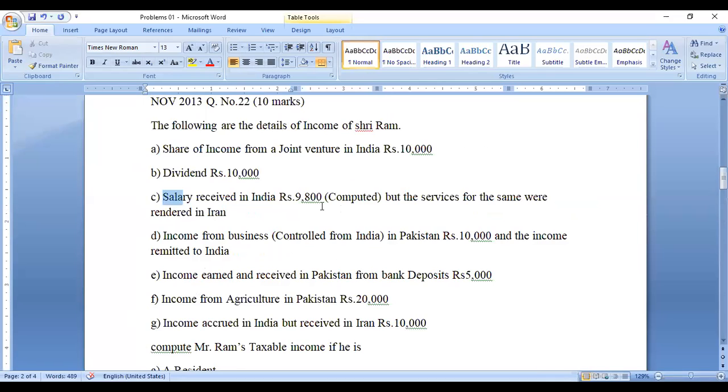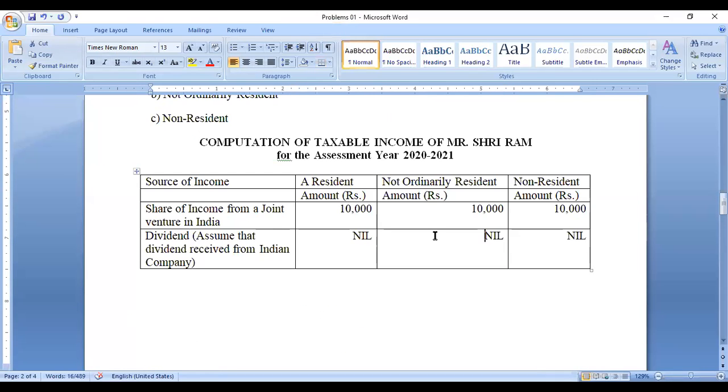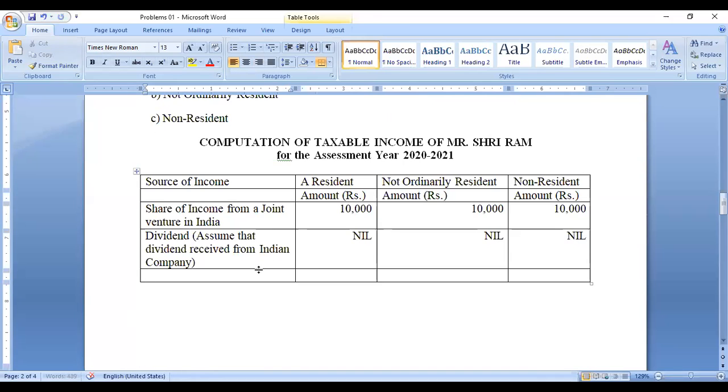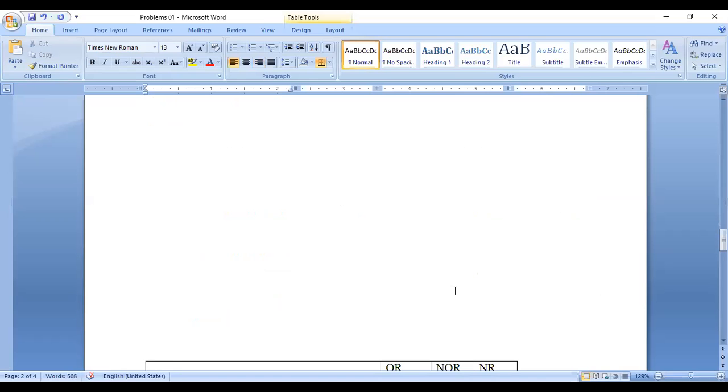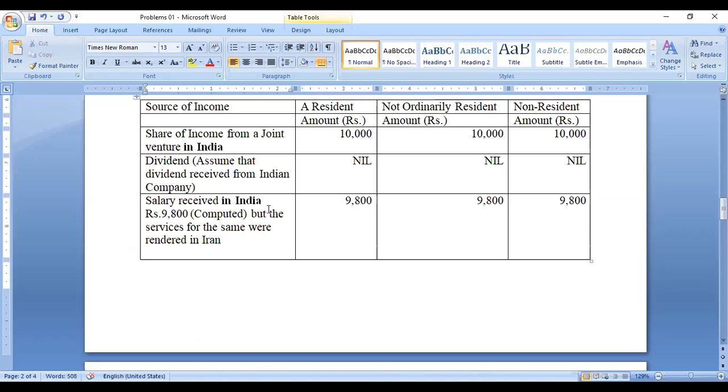Salary received in India, computed, for service rendered. Okay, so this is a category, right? It means this 9,800 amount is taxable to all the categories, whether resident or not ordinary resident. So all the amount is taxable, because the amount is received in India. So this is taxable to three kinds of people: salary received in India, which is 9,800. Computed in the sense already calculated.